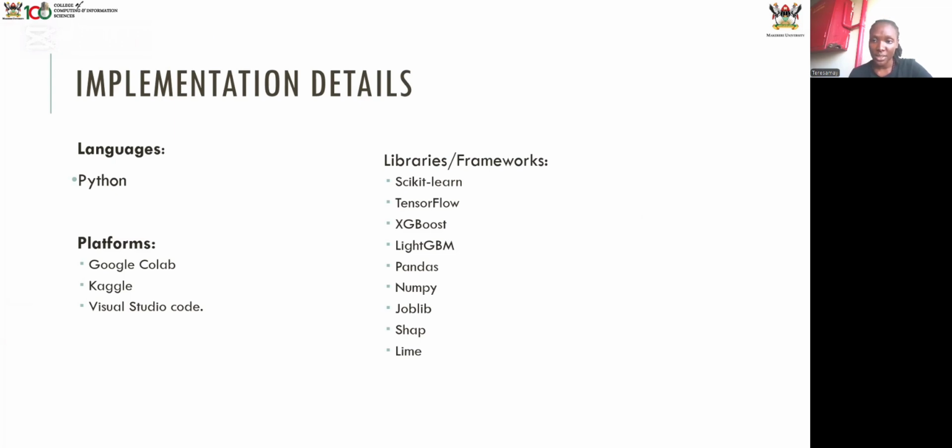And some of the libraries and frameworks we were able to import that were necessary for our project were Scikit-learn, TensorFlow, XGBoost, LightGBM, NumPy, Joblib, SHAP, and LIME for explainable AI.